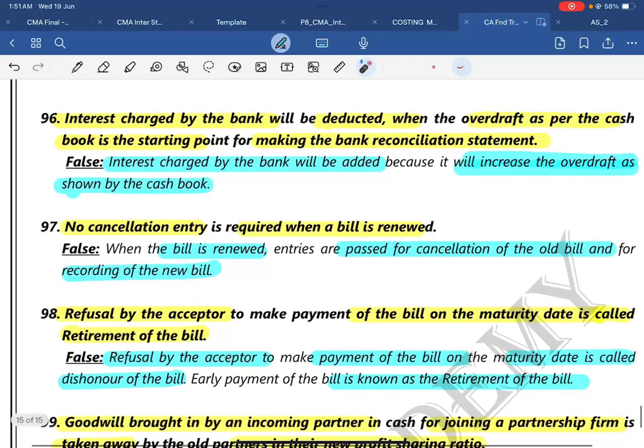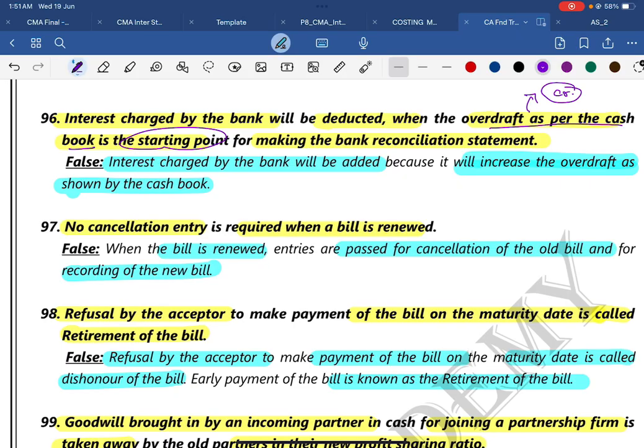Then 96, interest charged by the bank will be deducted when the overdraft as per cash book is the starting point for making a bank reconciliation statement. Okay, interest charged by the bank. Overdraft cash is a starting point means it is having a credit balance. Interest charged by the bank will be deducted, they said. Okay, interest charged means it has got credited, so it will be added. Interest charged by the bank will be added because it will increase the overdraft balance.